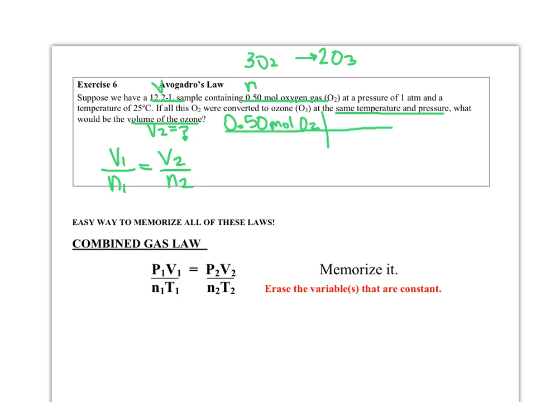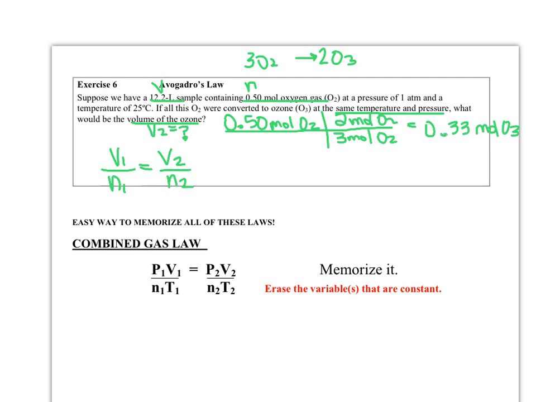Moles of one, we can find moles of the other. So it's using a little stoichiometry, little preface. We're going to do this soon. So moles of O2 are up. So 3 moles of O2 come down, and 2 moles of ozone are going to go up. So we're going to basically take 0.5 times 2, which is 1, divide that by 3, and we should get 0.33 moles of ozone, right?